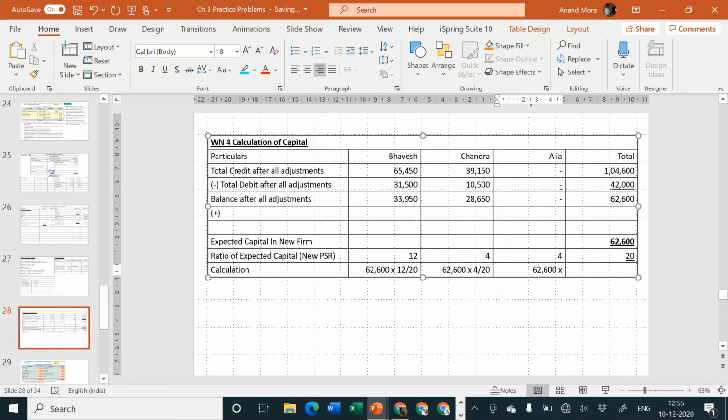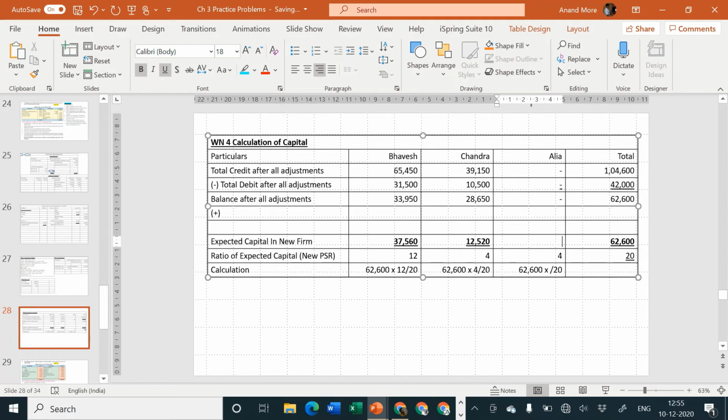Let us calculate the amount quickly. 62,600 upon 20 into 12 is equal to 37,560. 62,600 upon 20 into 4 is equal to 12,520,